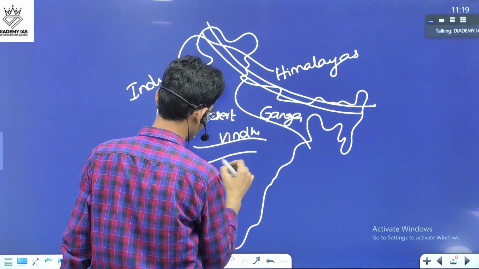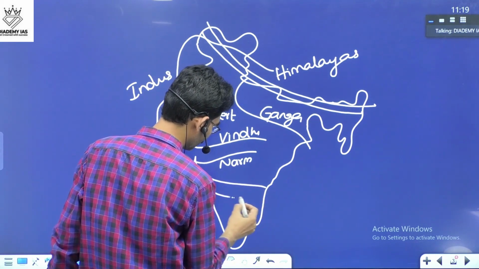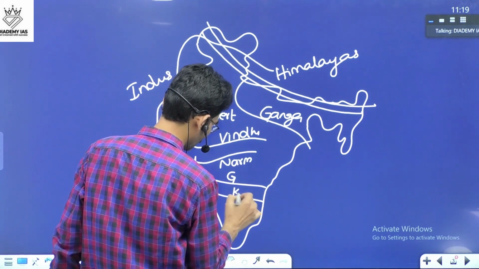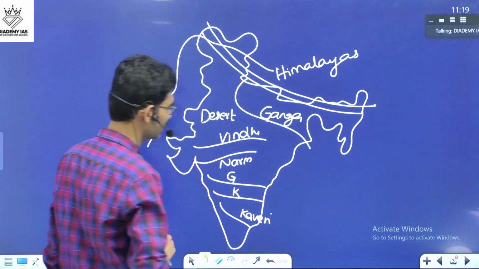Vindhyas, Narmada, and then Godavari, Krishna, Kaveri rivers.